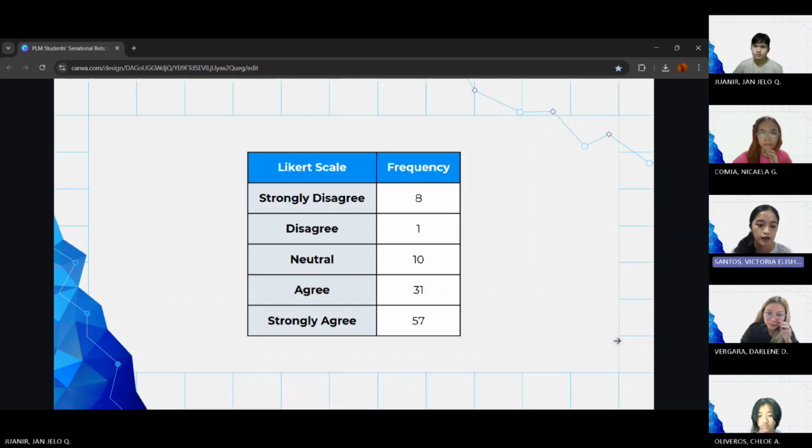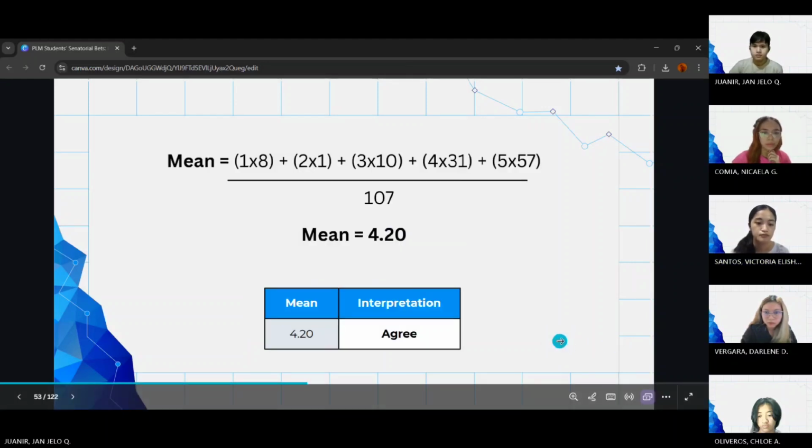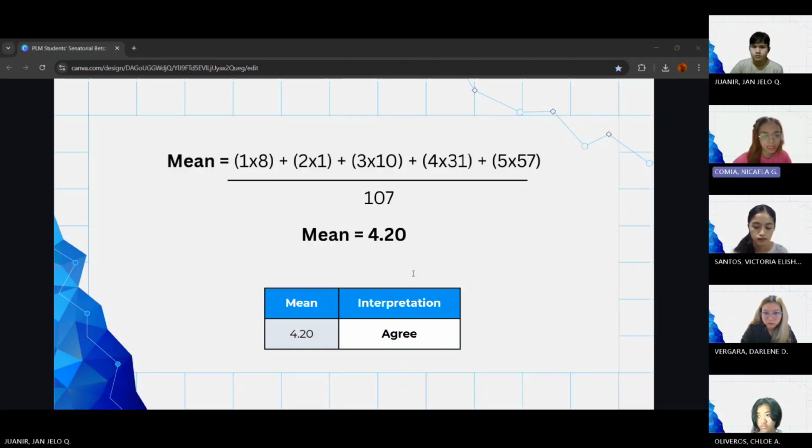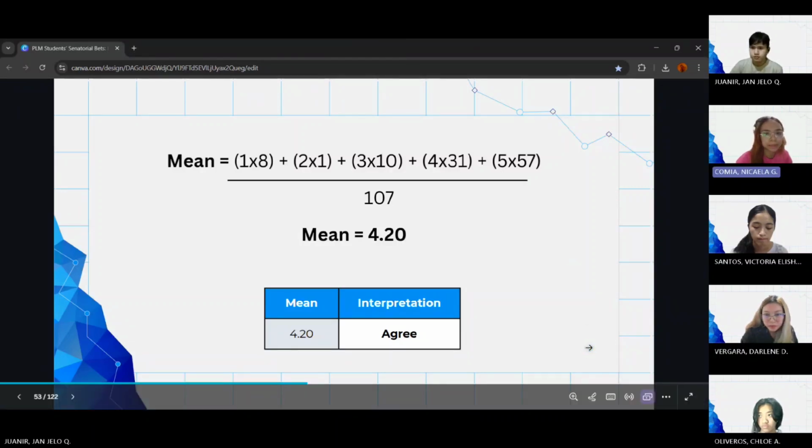For the frequency, majority of the respondents agree that environment is a pressing issue in our country today, while 57 strongly agree and 31 agree. All options were chosen by the respondents. So for our calculation of central tendency in the area of environment as a pressing issue in our country today, we got a 4.20 as mean. So at 4.20, our central tendency drops from strongly agree to just agree. This happened because we have more responses in the middle and lower categories.